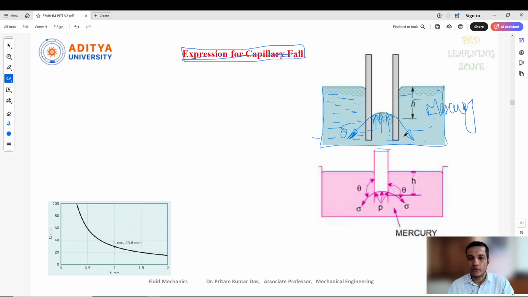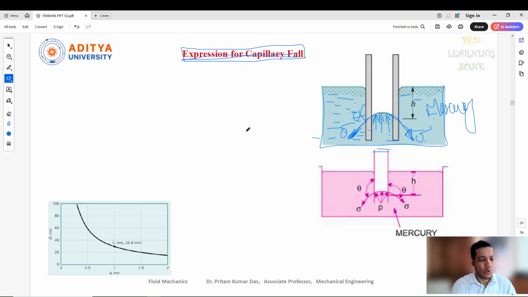Okay, this is actually hydrostatic pressure which is acting here and is trying to go up, and the theta which is acting here between this glass surface and this tangent of the liquid, that is sigma. So these two things are acting here. Now here also again we need to identify the height from this liquid surface, how much fall happened in this liquid. So for this also we can write the expression for the capillary fall.